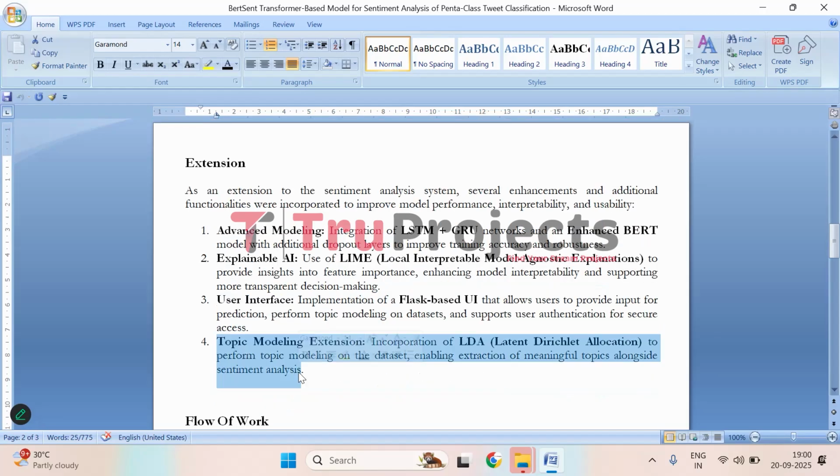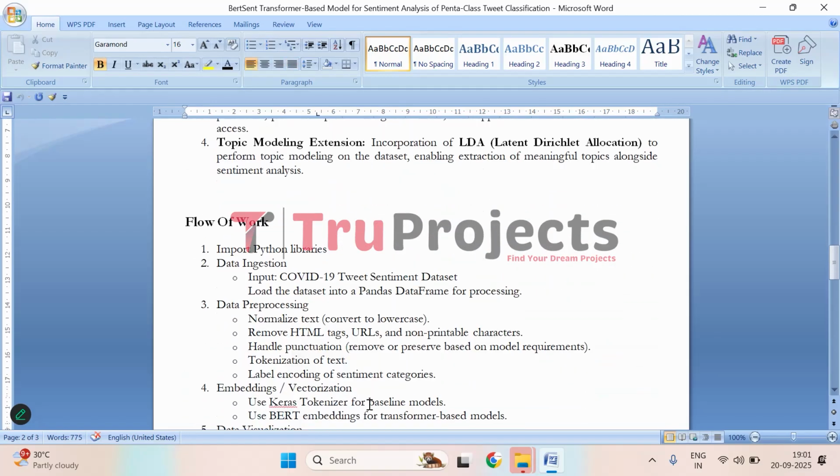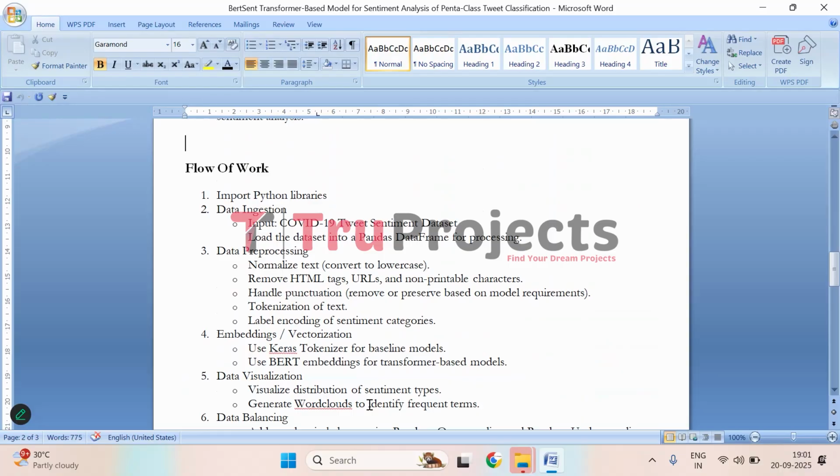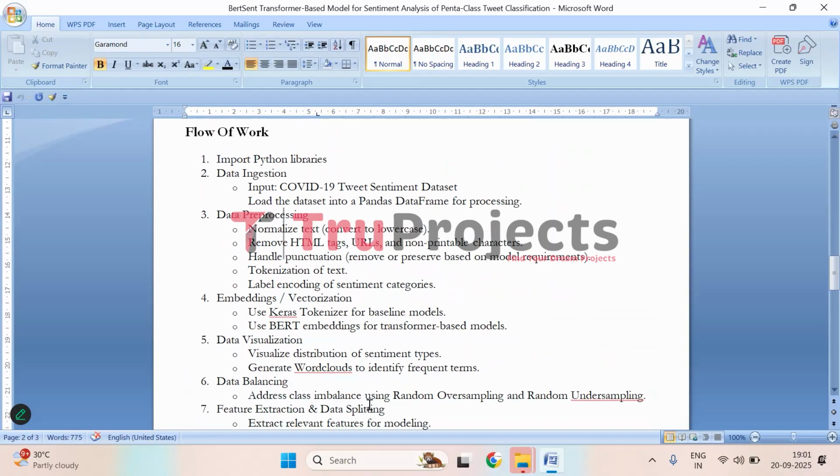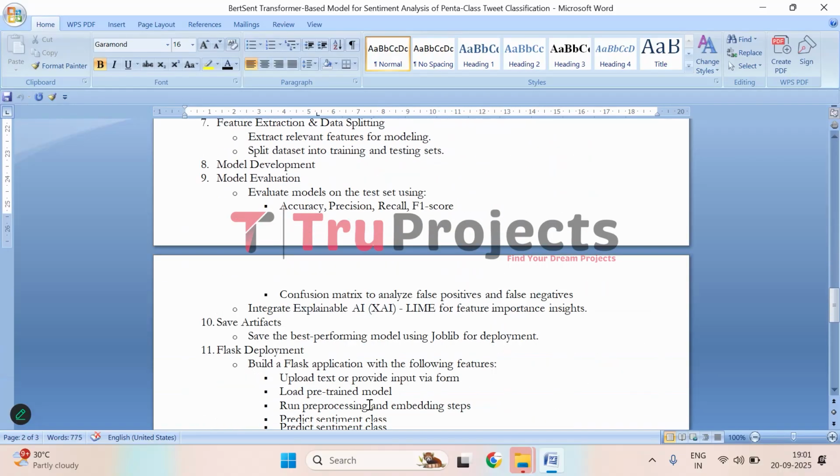Here, Latent Dirichlet Allocation has been added to the system to extract meaningful topics from the dataset, giving additional insights alongside the sentiment results. So these are the things incorporated in this project. To implement this project, we have followed the steps mentioned in the flow of work, so let's understand them.